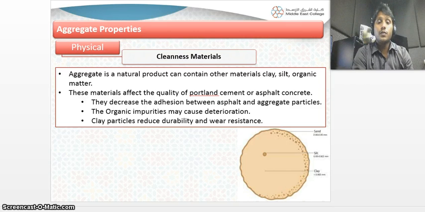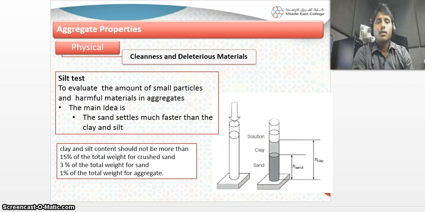The materials which we use in concrete, or the aggregate, should be very clean. It should be free from organic and inorganic matter. Cleanness and deleterious material: sometimes clay and silt are also present in sand, so we have to determine this with the silt test. We conduct this silt test to determine the percentage content of silt and clay in sand.